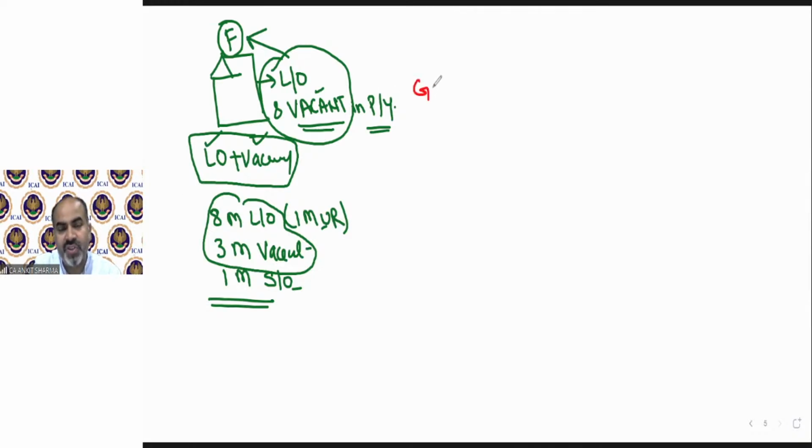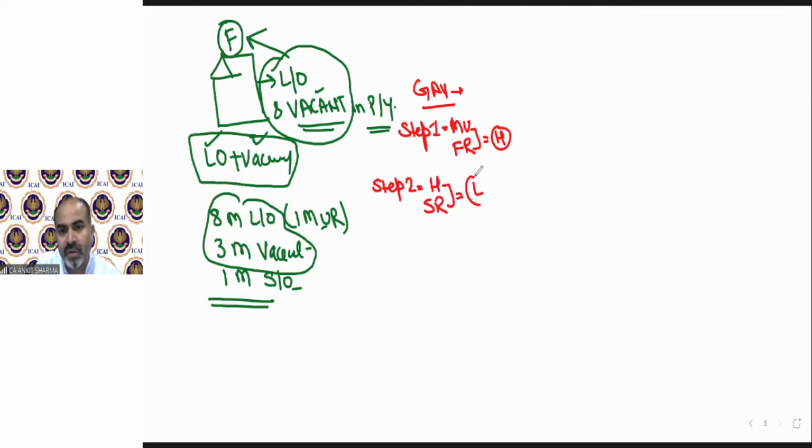Now the calculation of GAV is different. Step 1 is the same as per case number D or other cases. It says municipal value or fair rent, whichever is higher. There is no difference in step number 1. So there might be a difference in step number 2. Step 2 is again the same. It says higher of that or standard rent, whichever is lower.